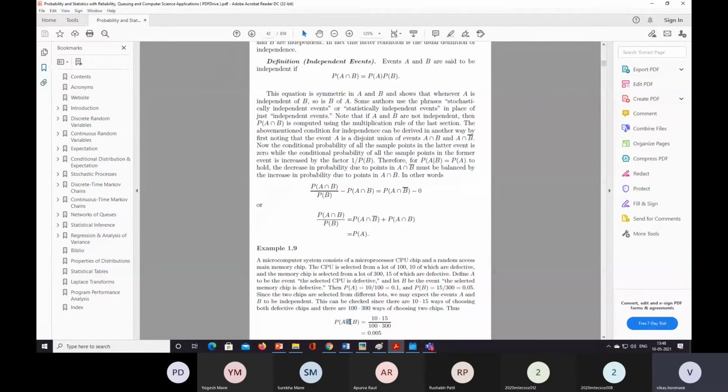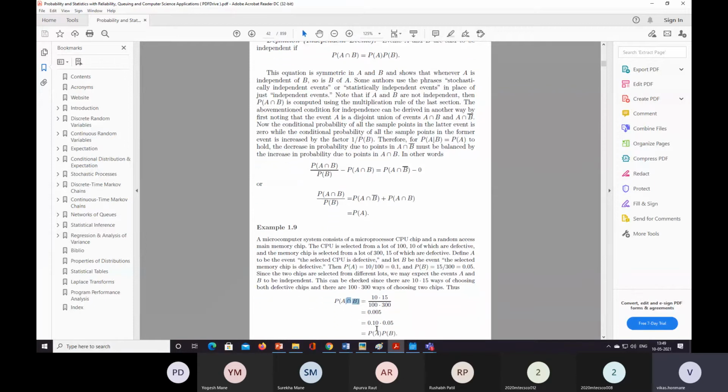So A intersection B: event A is that the selected CPU chip is defective, and event B is that the selected memory chip is defective. So A intersection B is equal to 10 into 15 divided by 100 into 300, which is equal to 0.005, equal to 0.10 into 0.05.